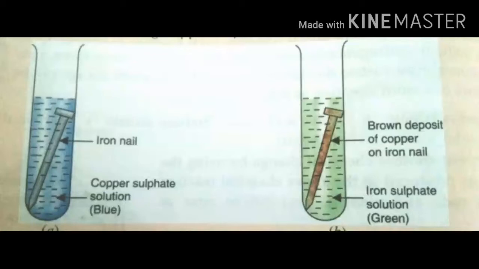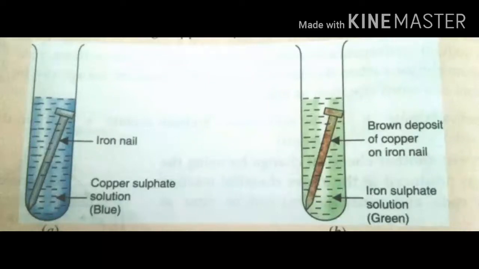Next we'll see the reaction between copper sulfate solution and iron. When an iron object like an iron nail is kept immersed in the blue color solution of copper sulfate, then a chemical change takes place to form green color iron sulfate solution and a brown deposit of copper on the iron object.